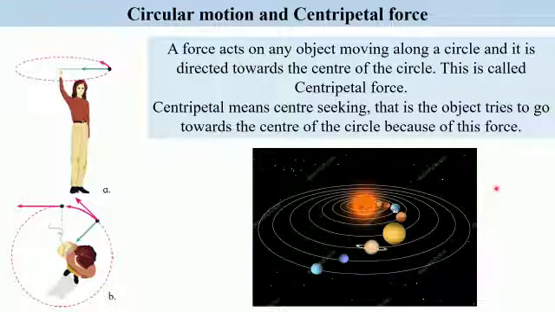So objects revolving in a circular path around the earth or the sun do not fall down on them because they are all moving and have velocity, and due to centripetal force they do not fly away in a straight direction, that is, the tangential direction.